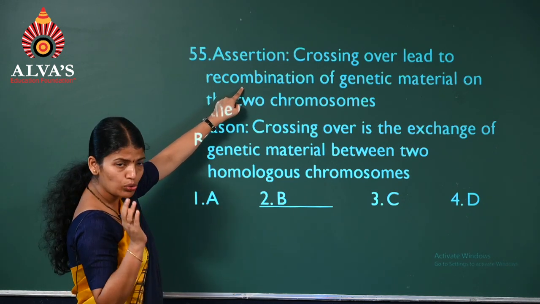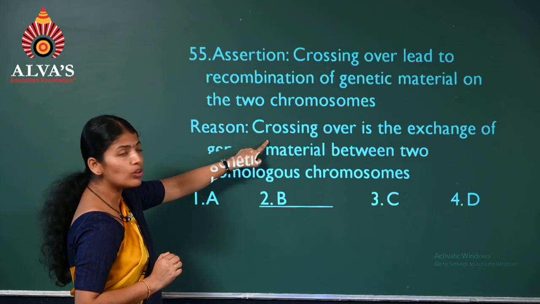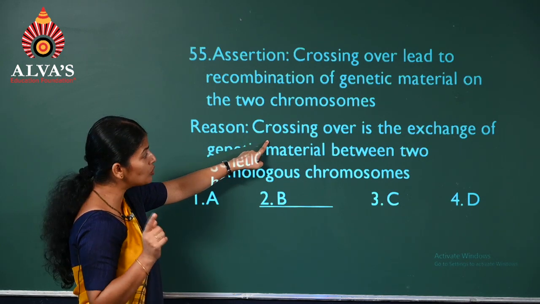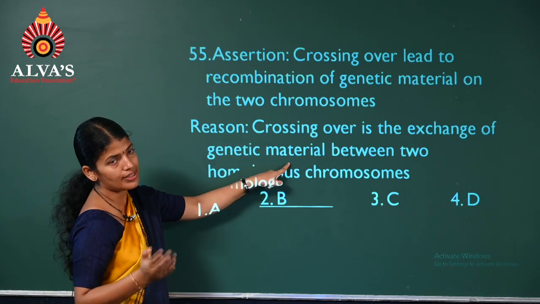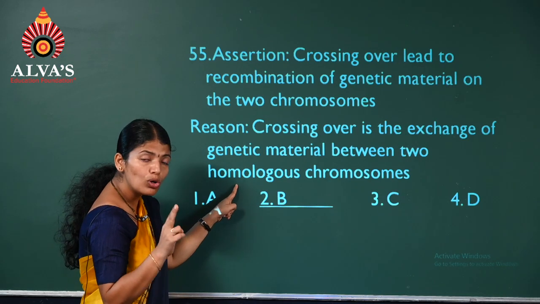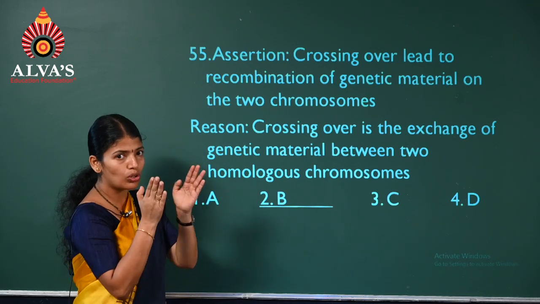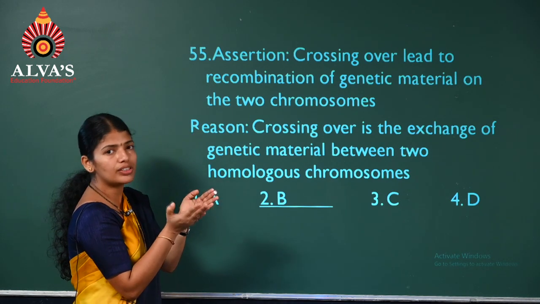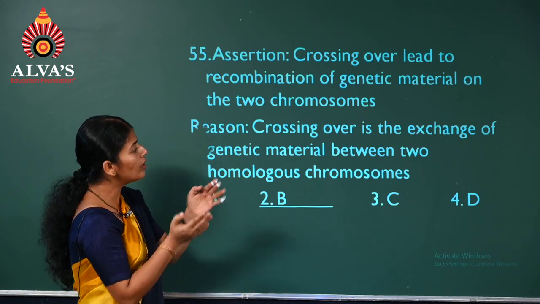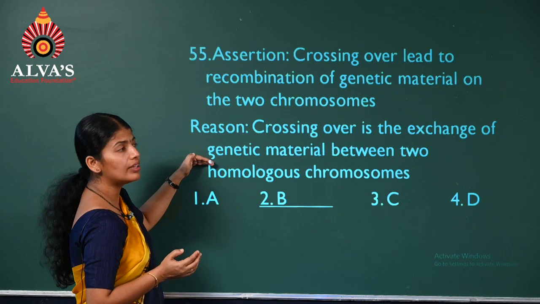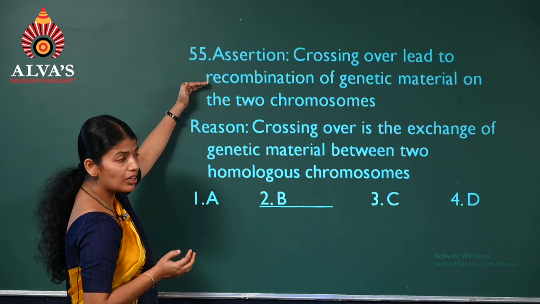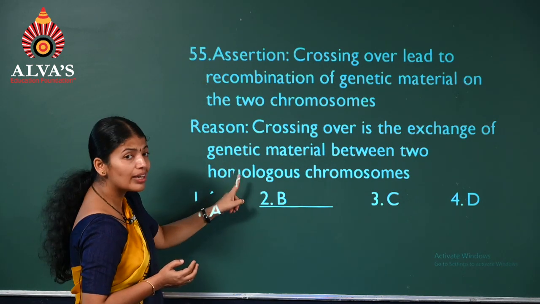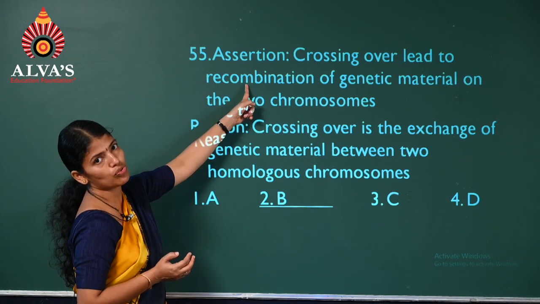It is a true statement. Crossing over is the exchange of genetic material, as I said, between the two homologous chromosomes. The two homologous chromosomes come to lie close to each other and exchange their segments during crossing over. So it's a true statement. The reason is also a true statement, but it's not the explanation for the first one.